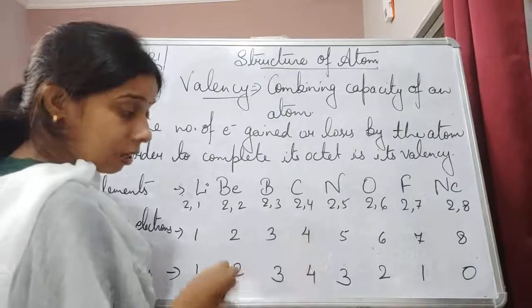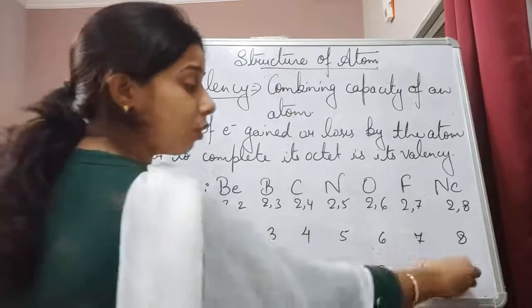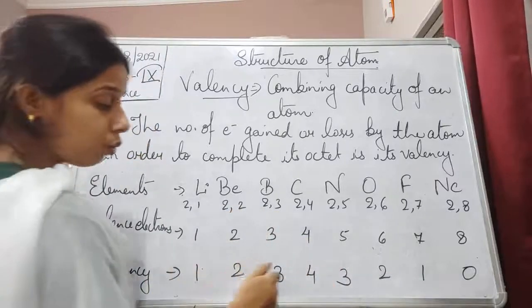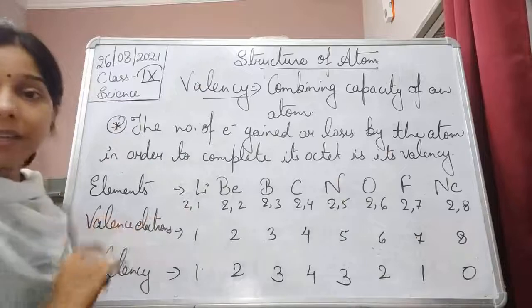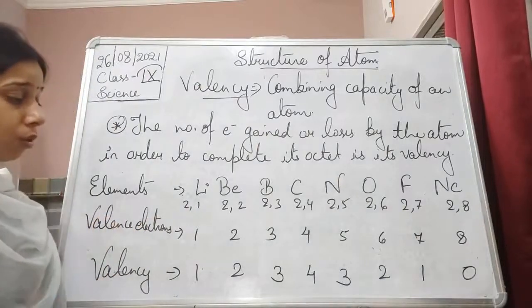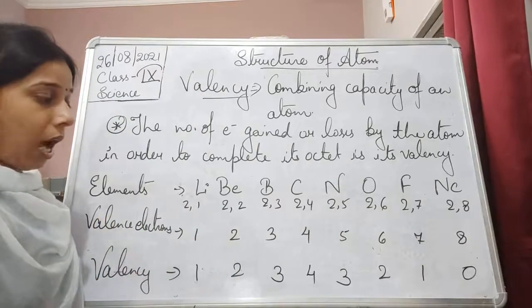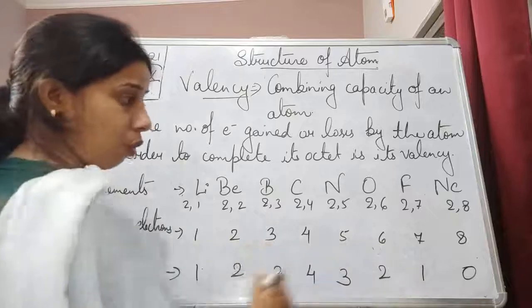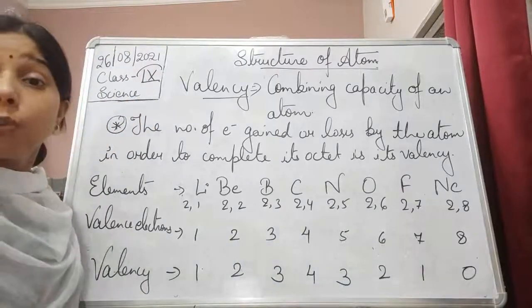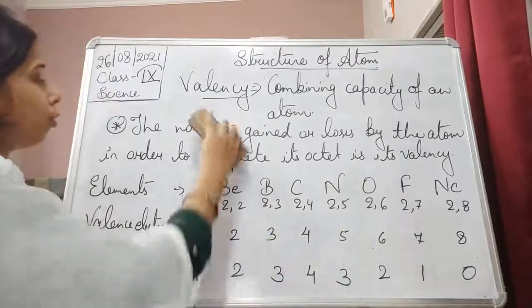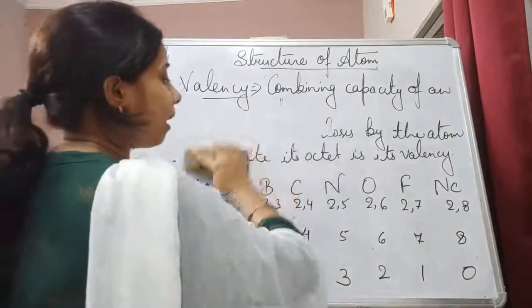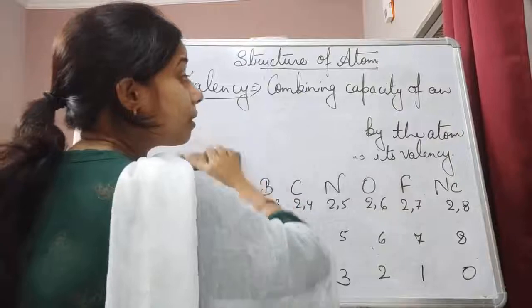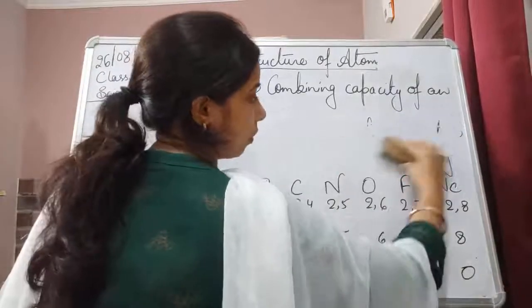The valency first increases and then decreases: 1, 2, 3, 4 and then 3, 2, 1, 0. With the help of this, and when you look at the valence electrons, we also come to a conclusion: when the valence electron of any atom is less than 4,